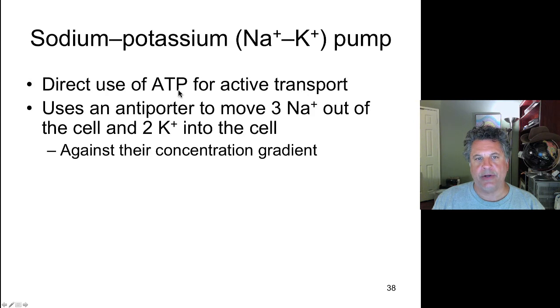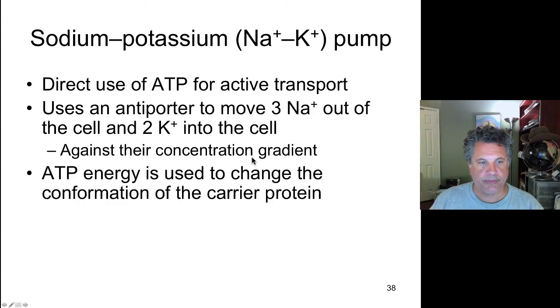The breakage of high-energy phosphate bonds in ATP provides energy for driving active transport. And the antiporter that is the sodium-potassium pump moves 3 sodiums out of the cell and 2 potassiums into the cell. For every 3 sodiums that are pumped out of the cell, 2 potassiums are pumped into the cell. And both are moved against their concentration gradients.